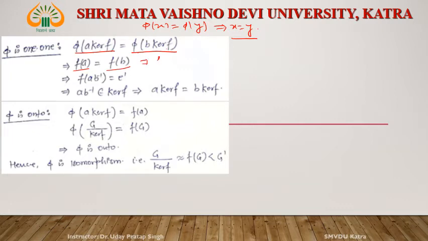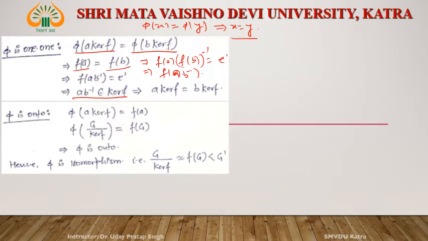This is equal to f of a, f of b whole inverse, right? Since it is homomorphism, therefore f of a b inverse is equal to identity. Then f of ab inverse is equal to identity. It means ab inverse belongs to kernel of f by definition of kernel of f.